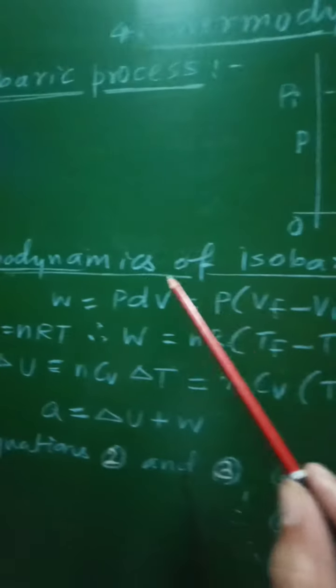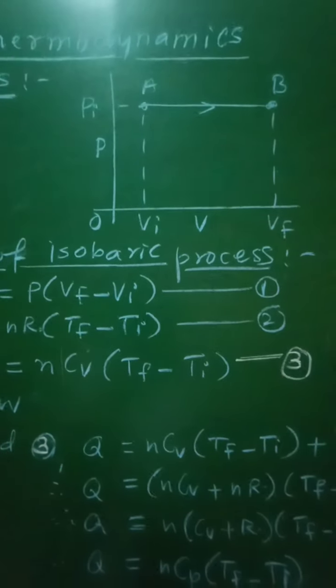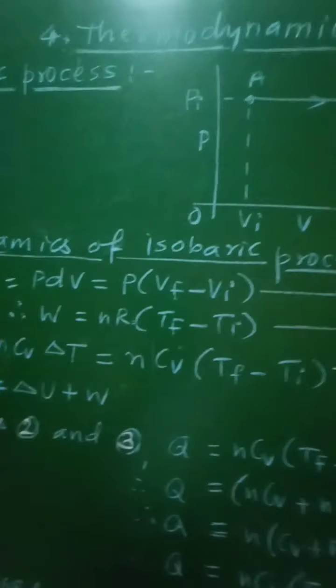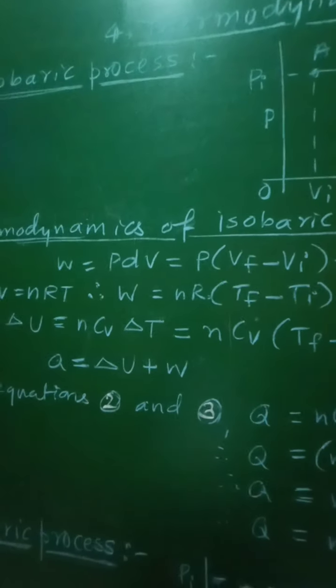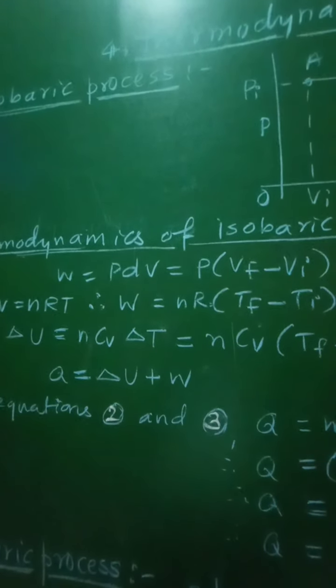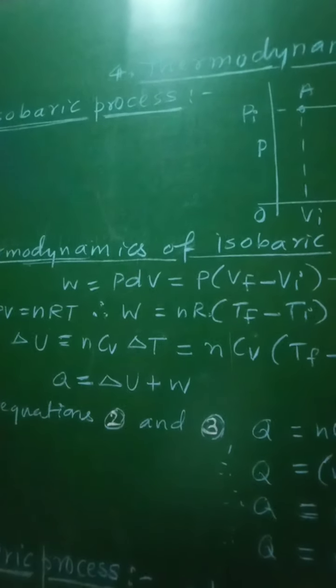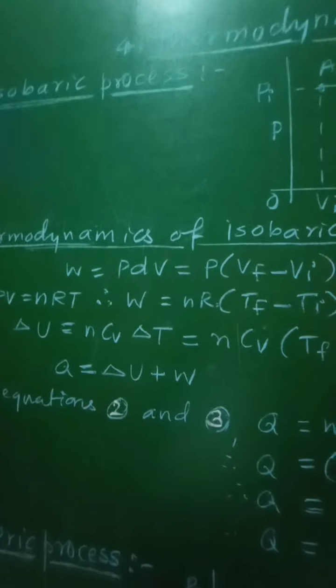Now, let us see the thermodynamics of the isobaric process. As pressure of the system remains constant, therefore change in pressure delta P will be equal to 0.